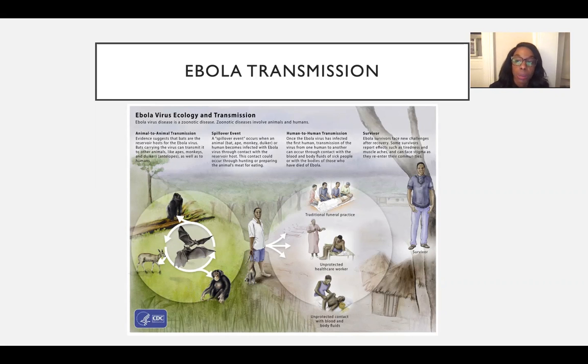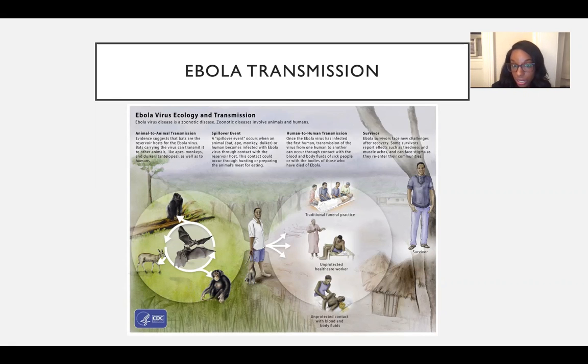Now, when we talk about humans, it's called a spillover event because evidence shows that it's very rare for animals to transmit to humans, but it's not uncommon. And still much is to be discovered in this spillover event. A spillover event occurs when an animal or a human becomes infected with Ebola virus through contact with the reservoir host.